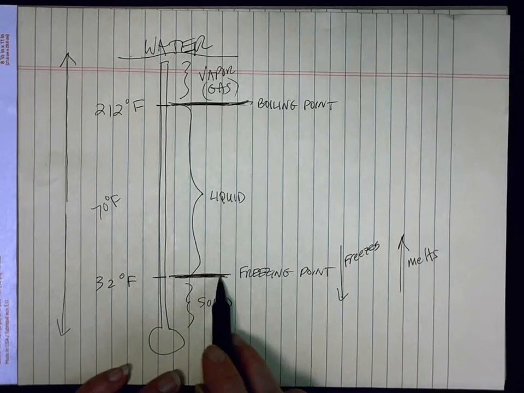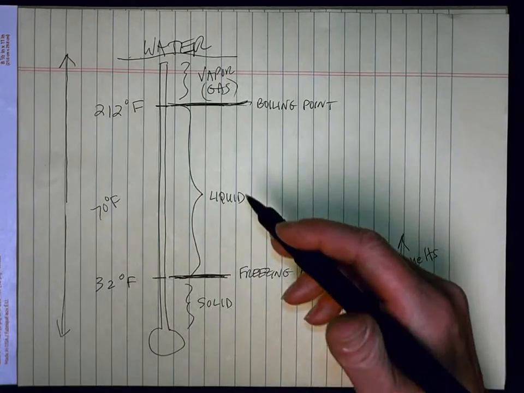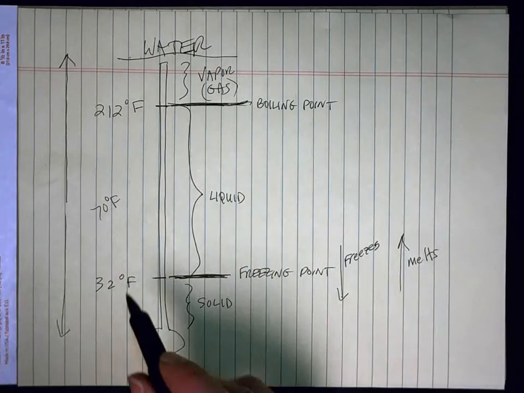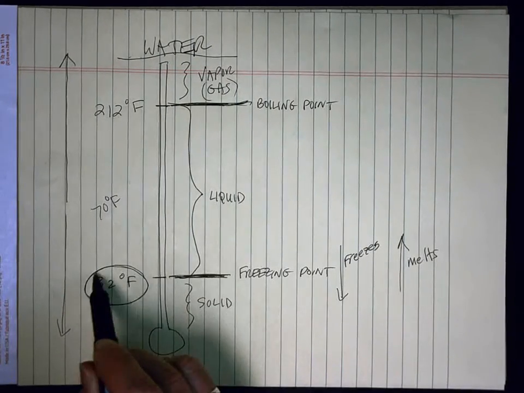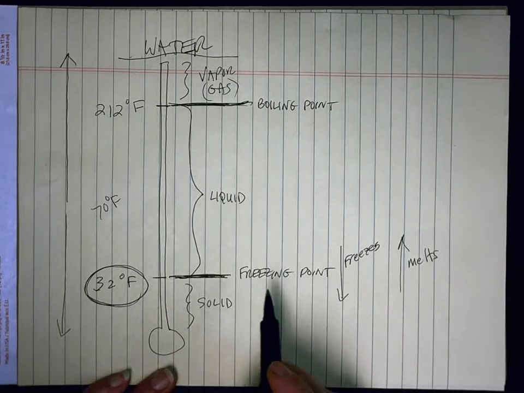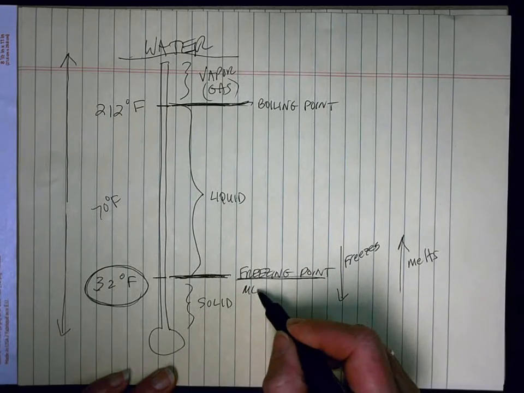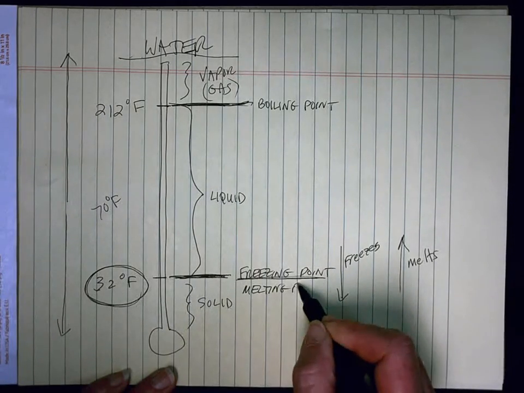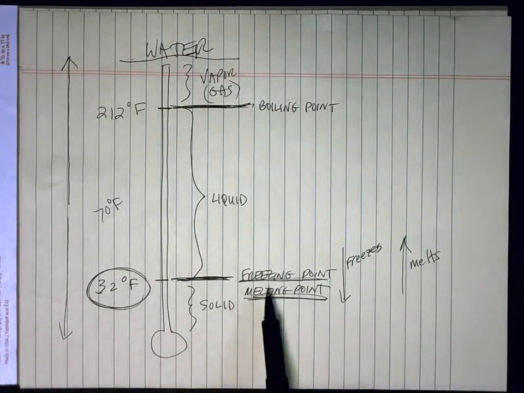So it freezes and melts at the same point, and which thing it's doing depends on where you start and where you finish. One of the things you need to be clear on is that this temperature is the freezing point. It's also the melting point. 32 degrees Fahrenheit is both of those things.